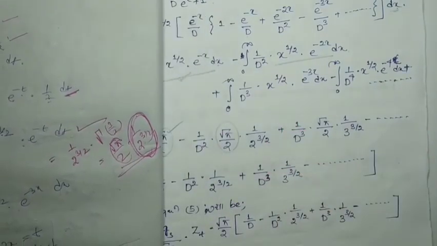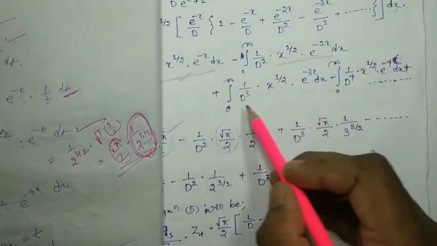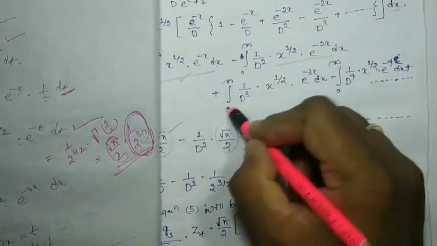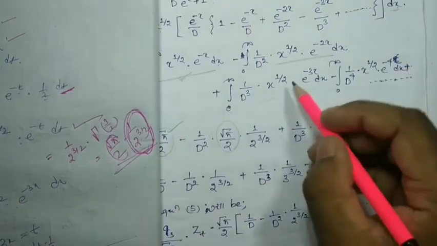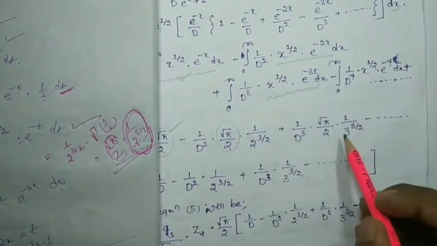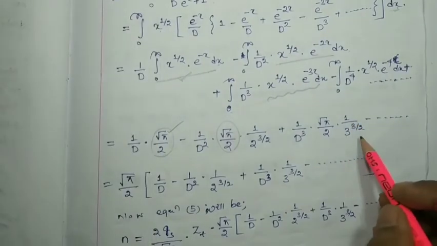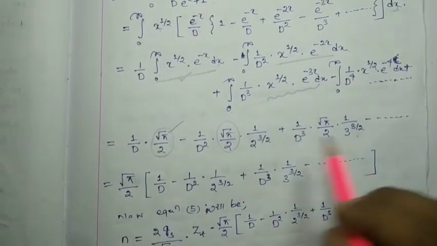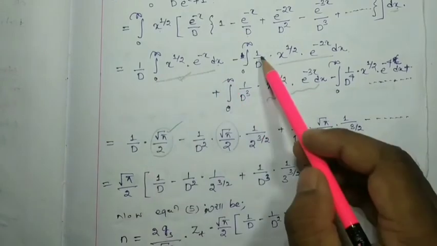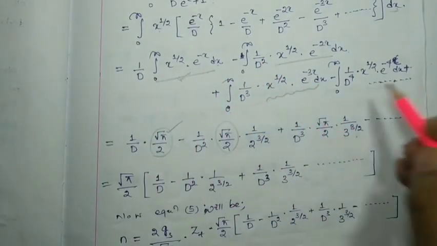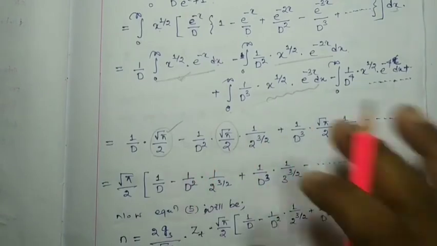Likewise, if you are going to try to find out the value of this integral, x to the power 1 by 2 e to the power minus 3x, you can get root pi by 2 into 1 by 3 to the power 3 by 2. So here the constant term is 1 by d, 1 by d square is there, 1 by d cube, like that. The fourth term I have not written; up to the third term is enough.